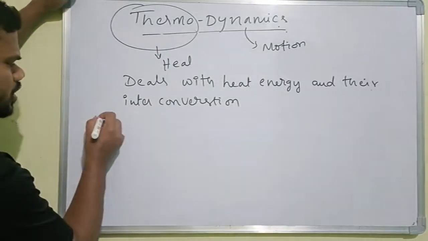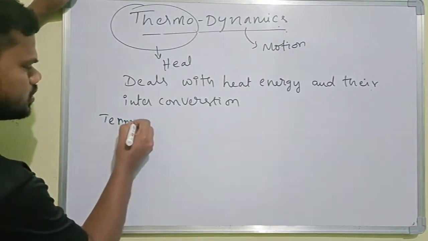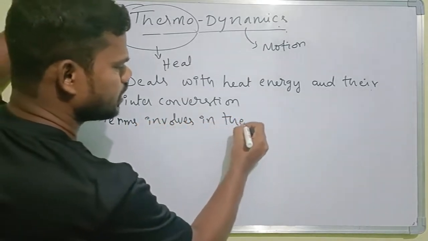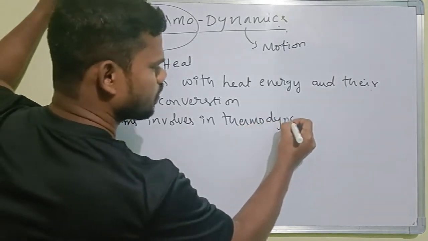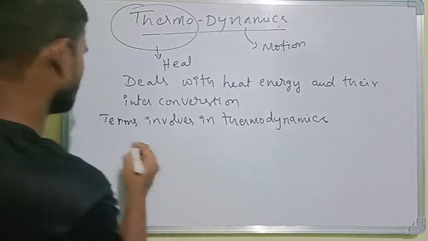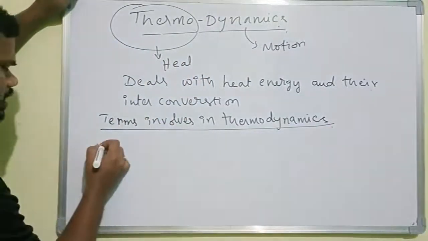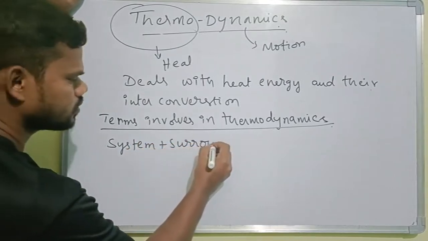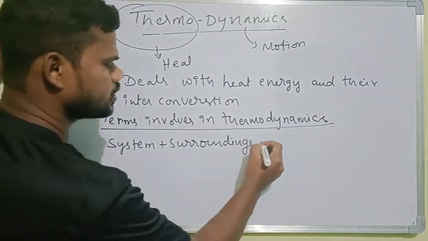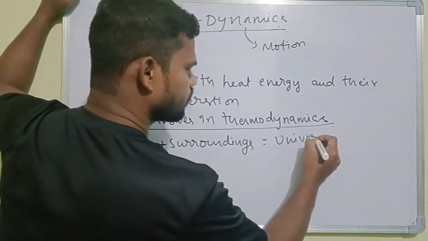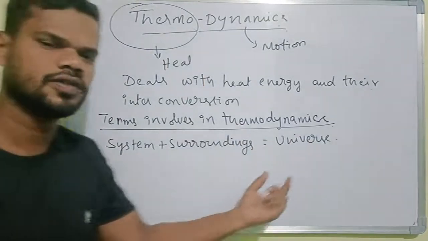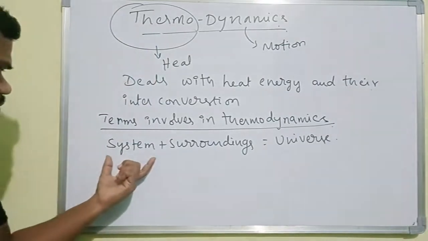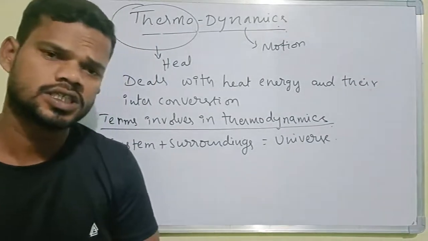So what are the terms involved in thermodynamics? System plus surroundings equals the universe. The universe is nothing but the system plus the surroundings. So the terms involved are the system and the surroundings.